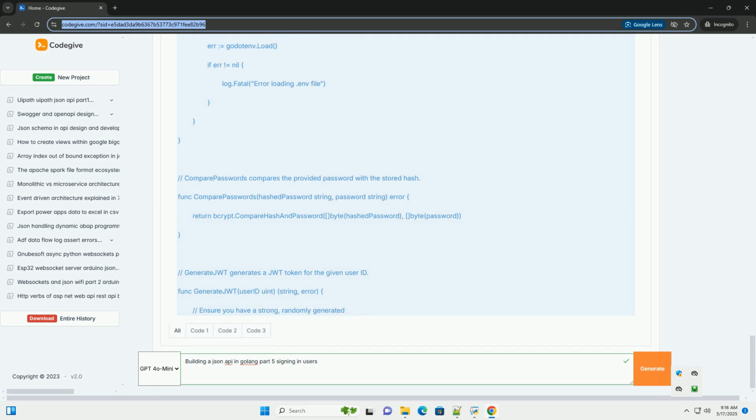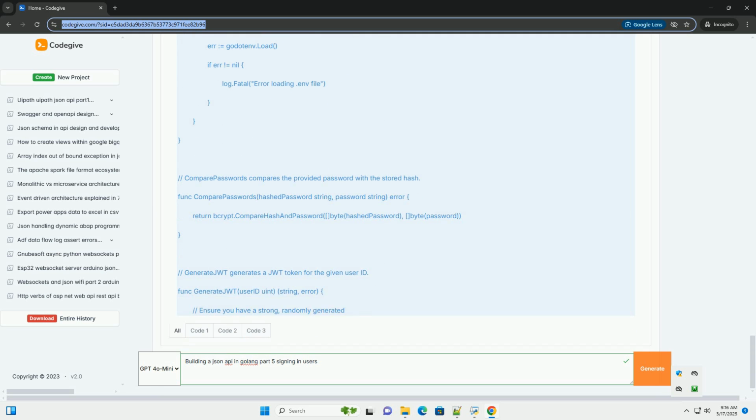Step 6. Register the login endpoint in your router. In your main.go or wherever you define your routes, add the login endpoint. Step 7. Testing the login endpoint. You can test the login endpoint using curl, Postman, or any other HTTP client. If the login is successful, you should receive a JSON response containing the JWT token.